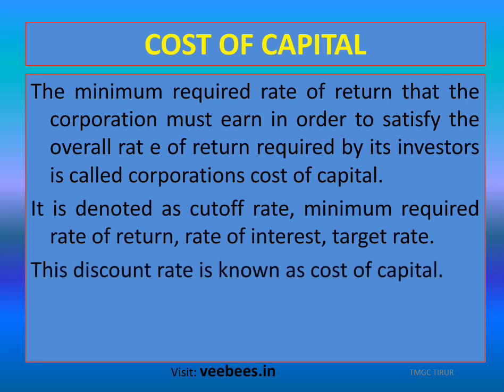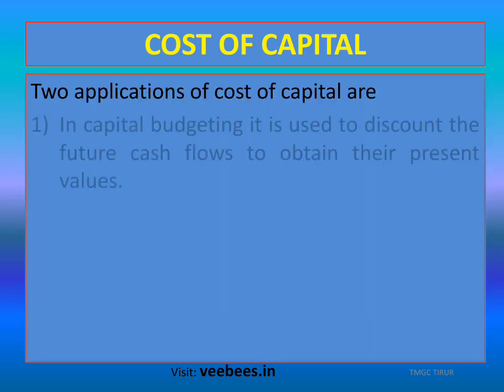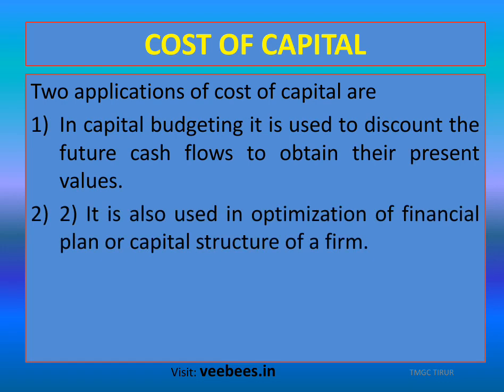This discount rate is known as cost of capital. Okay, then there are two applications of cost of capital. One is capital budgeting. We have gone through different capital budgeting techniques. In all these techniques, we convert the cash inflows into present values using a discounting factor or present value factor.